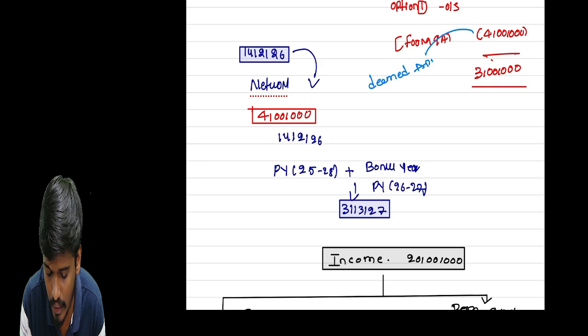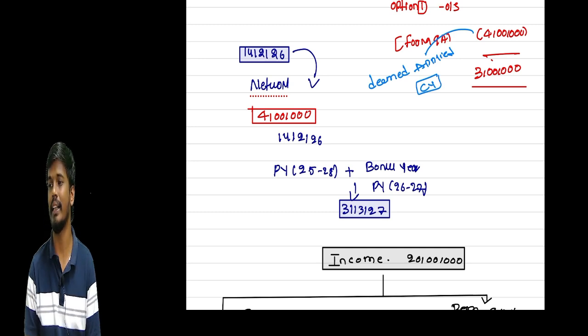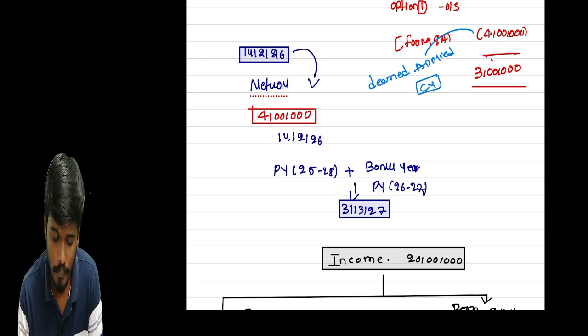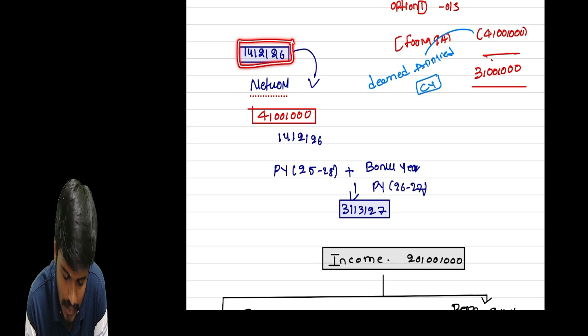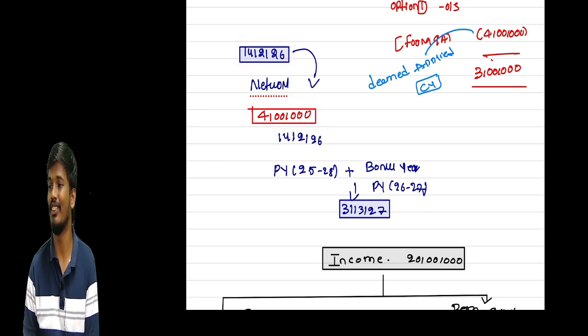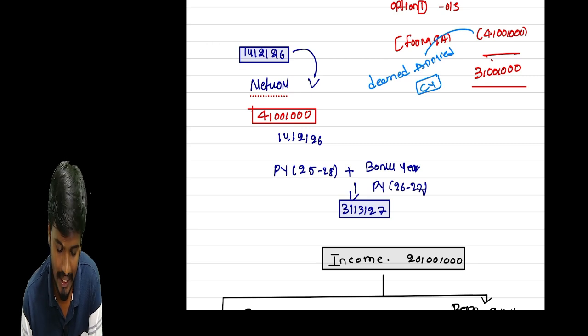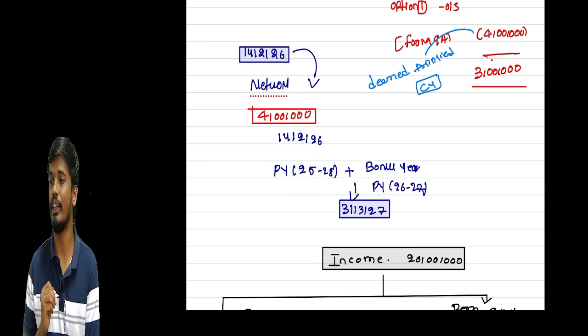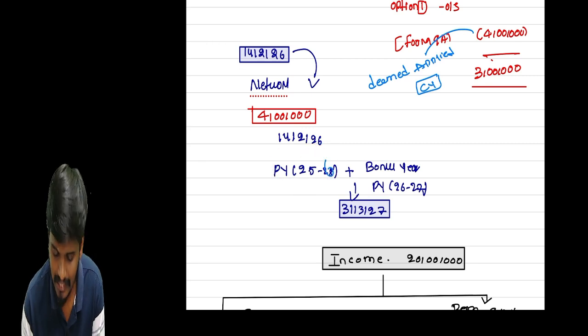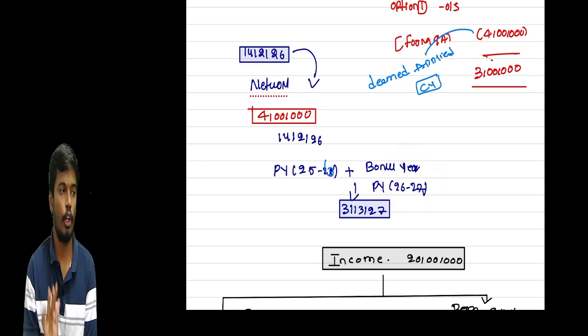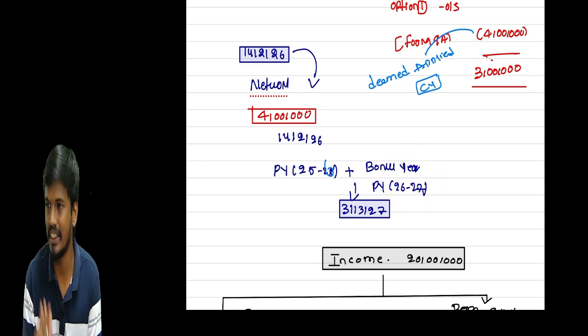Deemed applied in the current year. Okay, sir. But when we apply, sir, the amount received in 2015-16, that amount will be received. So we need to apply at least in the year of receipt, 25-26, or the next previous year, 26-27.